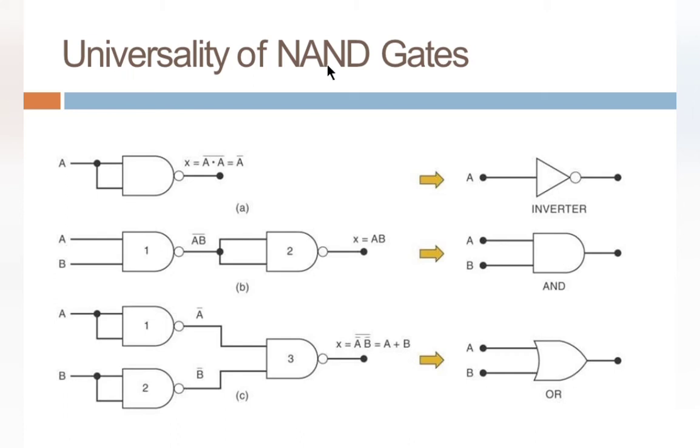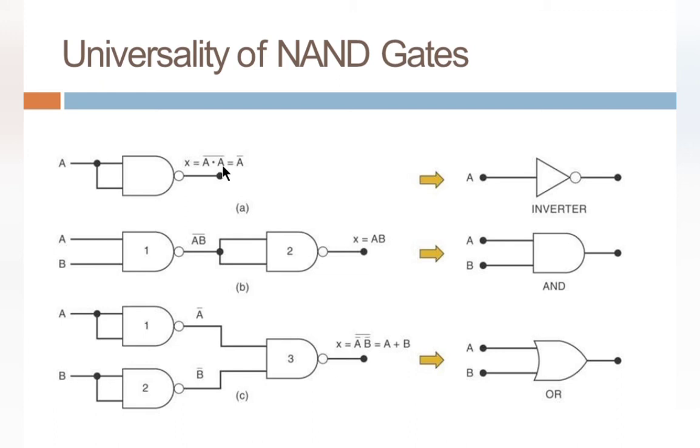Why are these gates universal gates? So we can see the NAND gate's speciality. We can make all the fundamental gates using NAND and NOR. In this figure, it is clear that this NAND gate implements NOT operation. So if you are passing the same input twice through a NAND gate, we may get the answer as A whole bar.